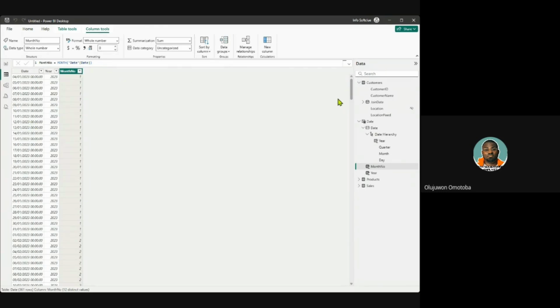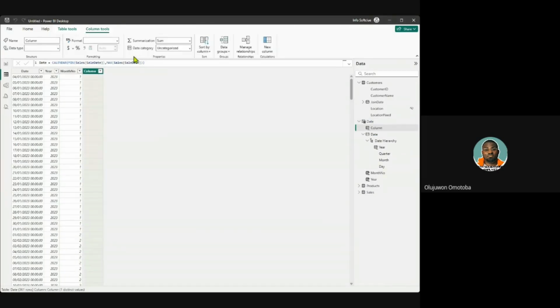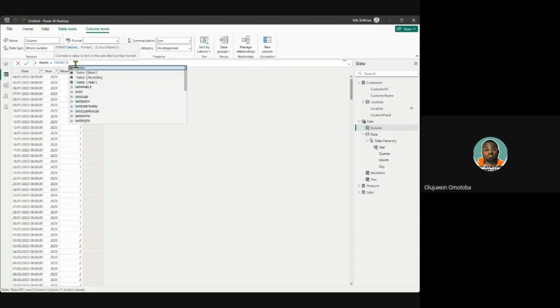All right, so we can continue to fix that date table because I don't think we are even done with the date table. We can still get the month itself and generate a format for month. All right, let's do that now so that we have a full-fledged view of what a date table can give us. Remember, we just have to click on new column. Very simple. Immediately you click on new column, the column is created in your model, also giving you an avenue to put in your formula. So my new column here will be month itself, and we can set the format of month by clicking on FORMAT. IntelliSense brought this, even though I typed it, but I will still choose what IntelliSense has brought, and format date.